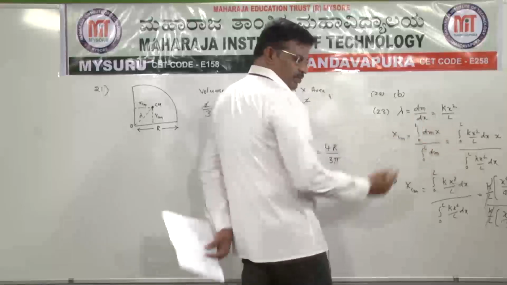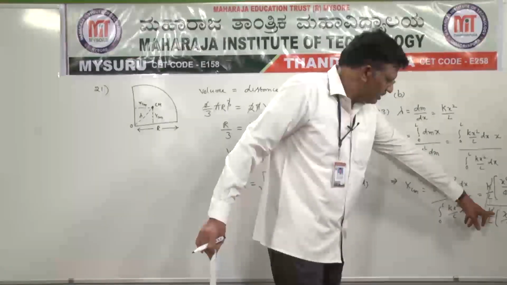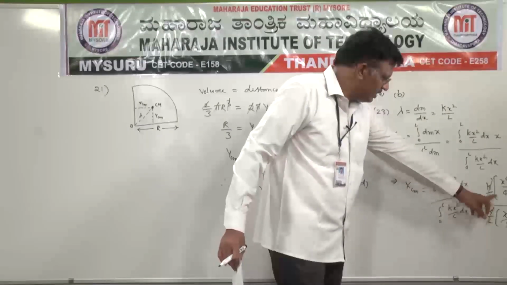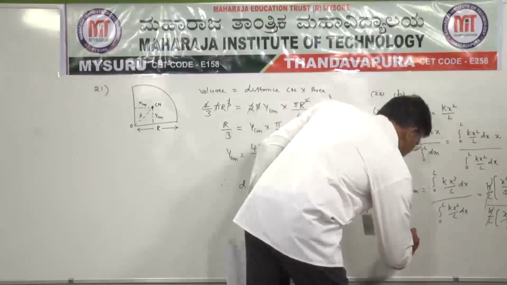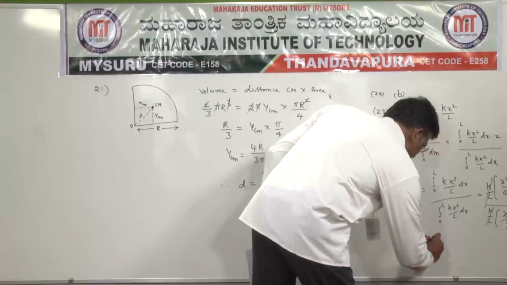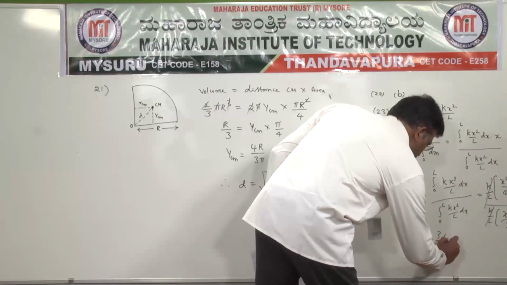So L power 4 in the numerator, L cube in the denominator, so one L remains in the numerator, and 1 by 4 over 1 by 3 gives 3L by 4 total. By simplifying, we can write directly 3 by 4 L is the answer.